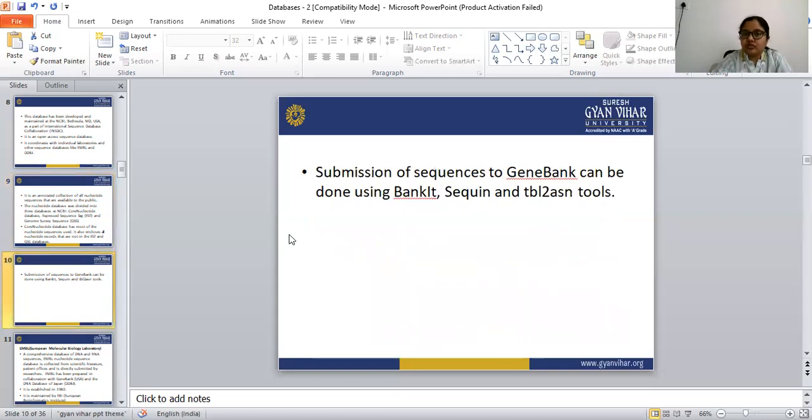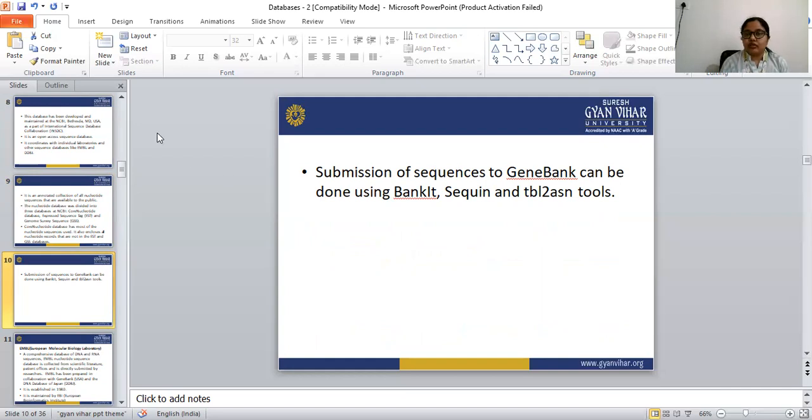Submission of sequences to GenBank can be done using BankIt, Sequin, and the Table2ASN tools. With the help of these tools, we can submit nucleotide sequences to GenBank.